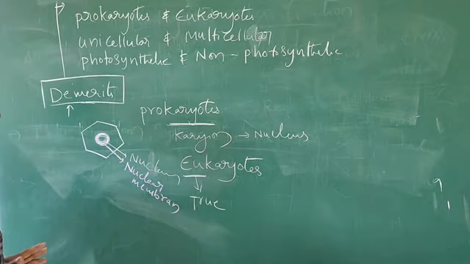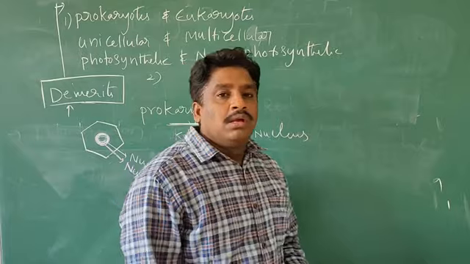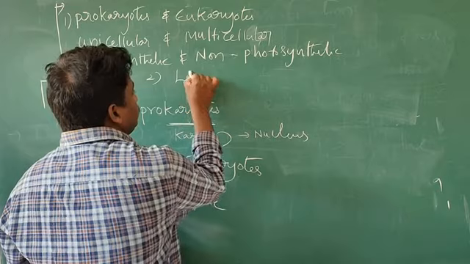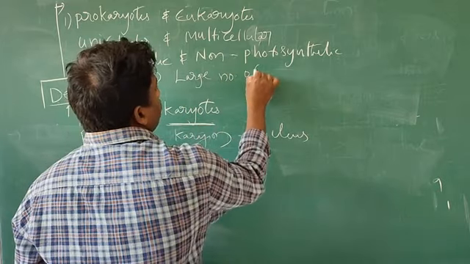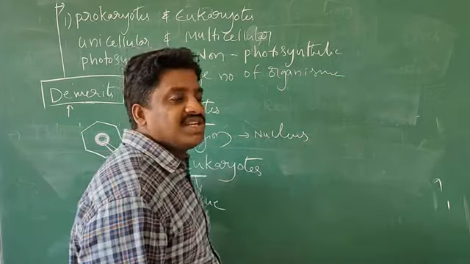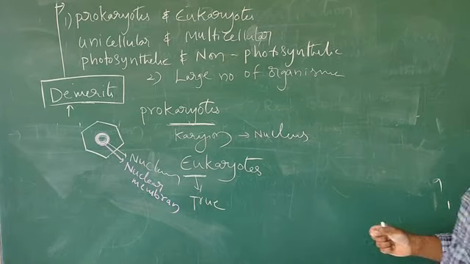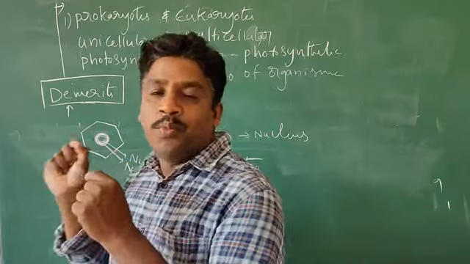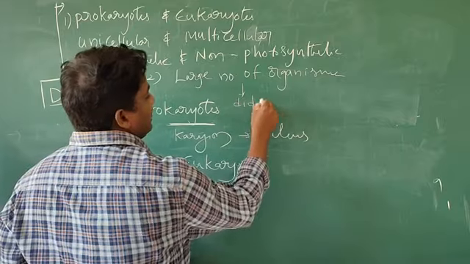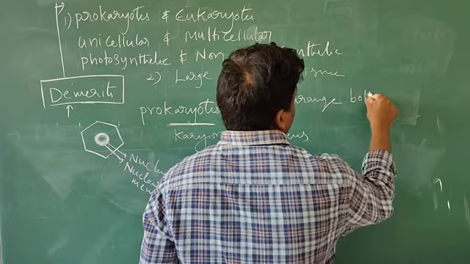And one more demerit. The second one is that a large number of organisms did not fit into both groups.